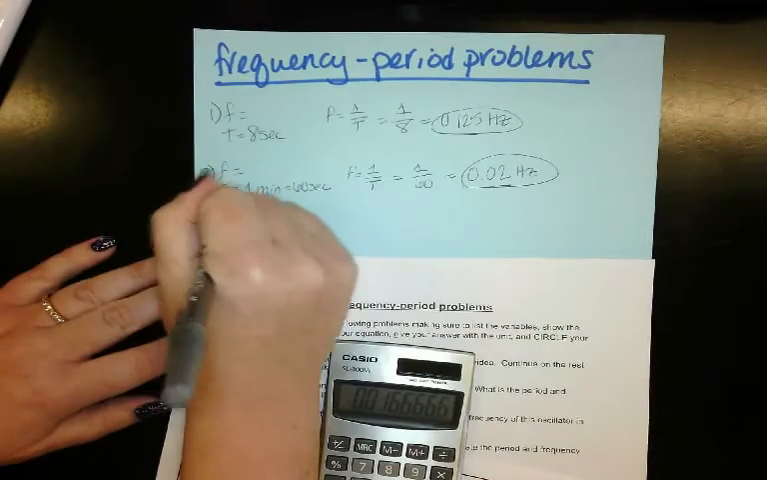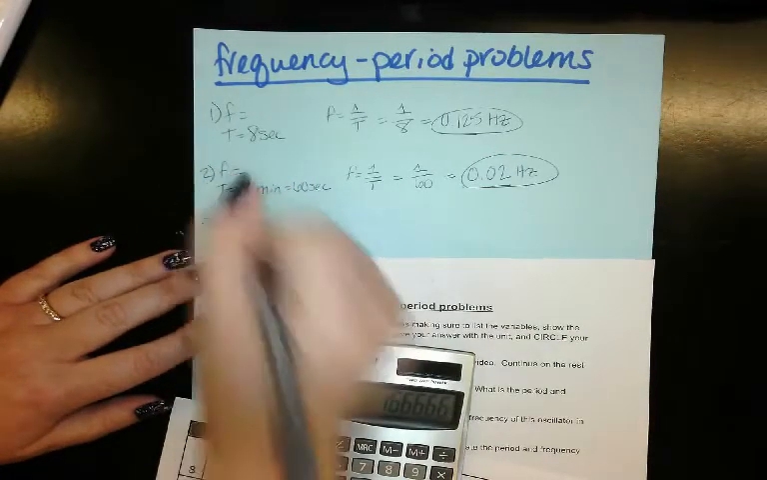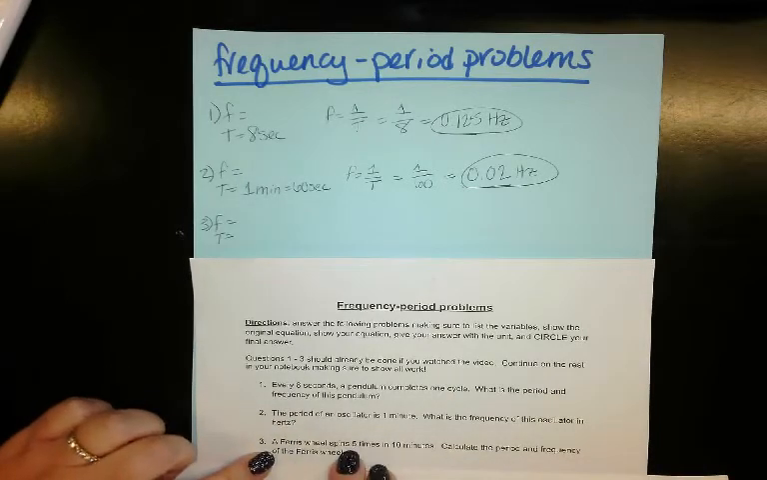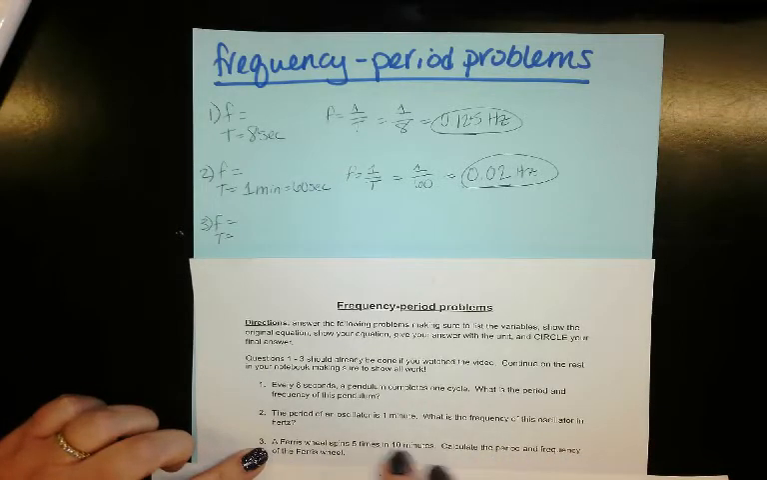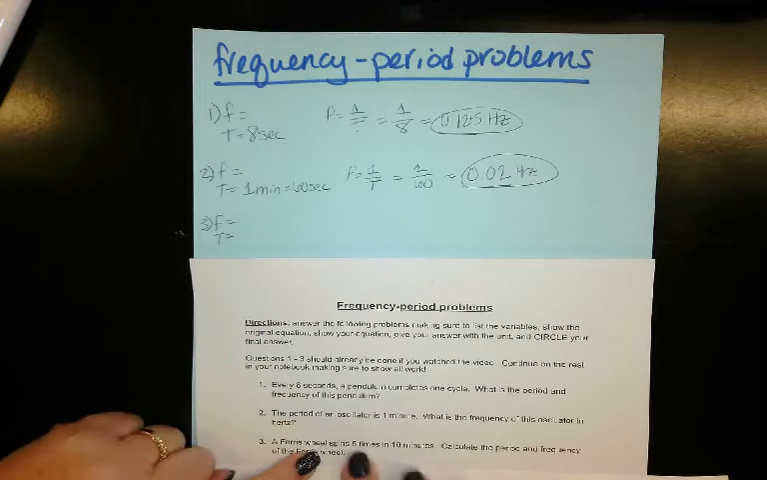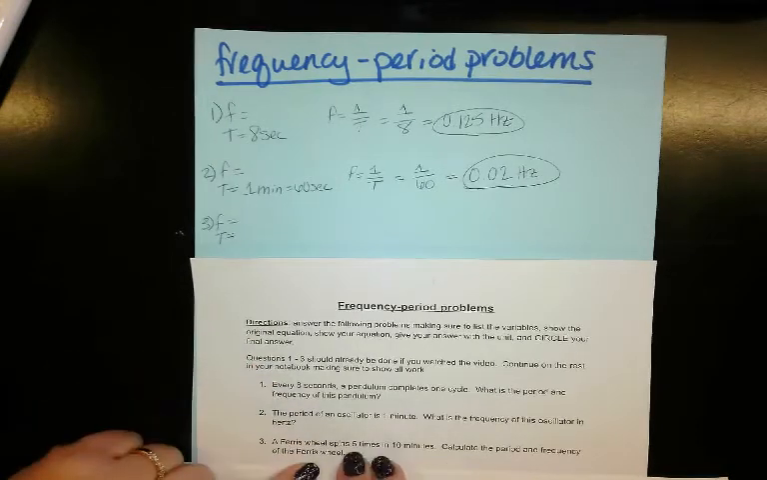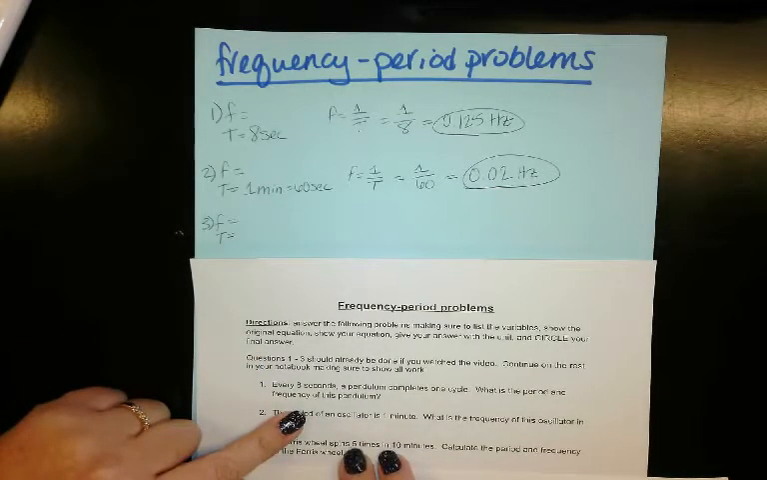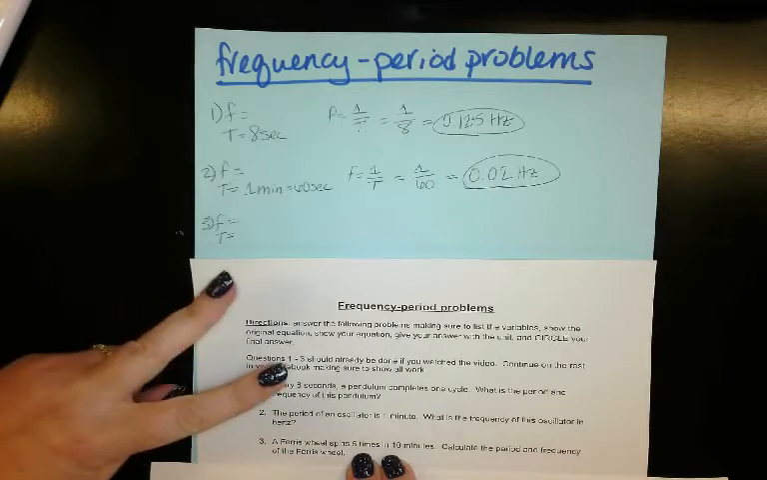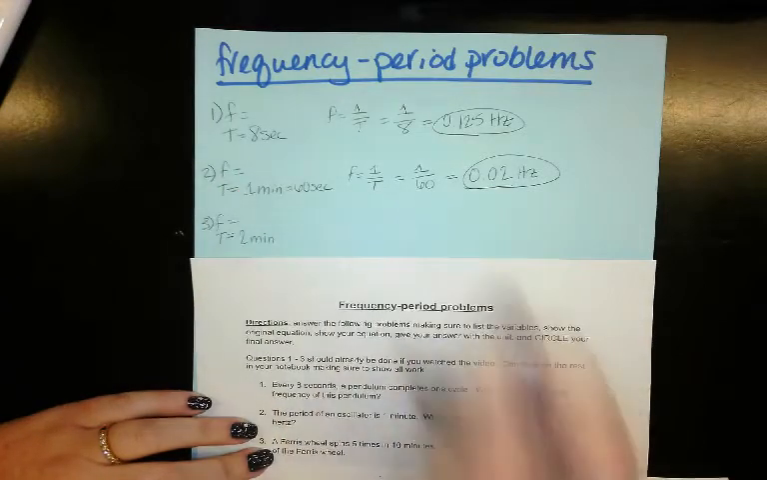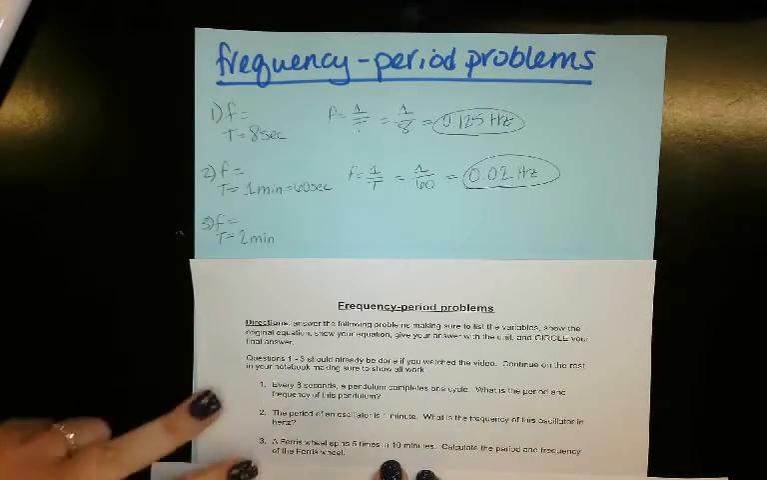Alright, number 3 states, a Ferris wheel spins 5 times in 10 minutes. Calculate the frequency and period of this Ferris wheel. Alright, so it goes around 5 times in 10 minutes. How many times do we care about it going around? Just 1 time. We only care about 1 time, not 5 times. So we have to ask, how long does it take to go around 1 time? Well, you take 10 divided by 5, and that tells you it takes 2 minutes each time. So our period is going to be 2 minutes.